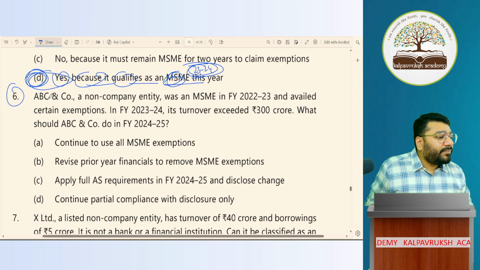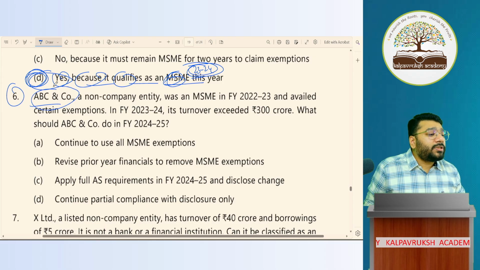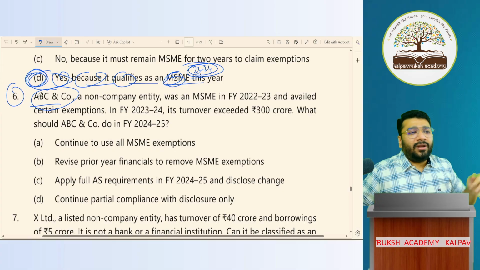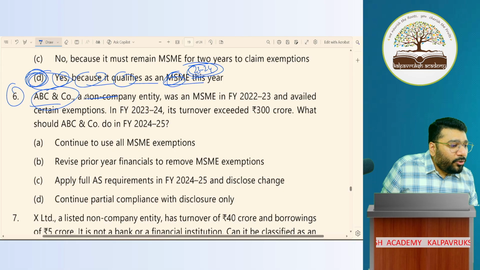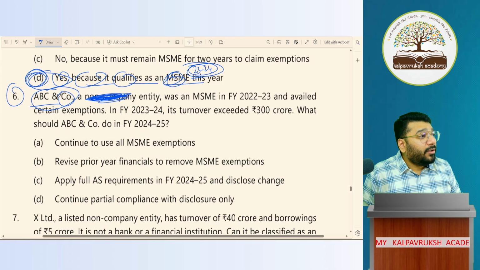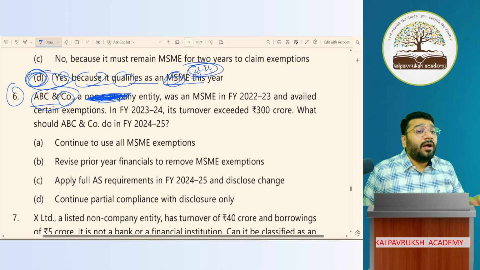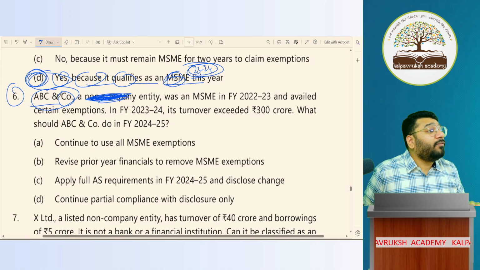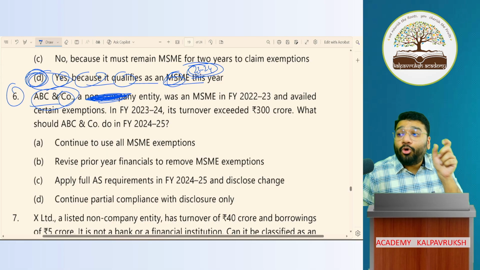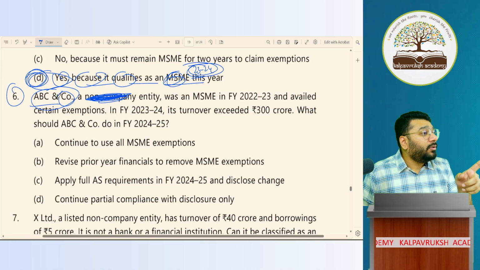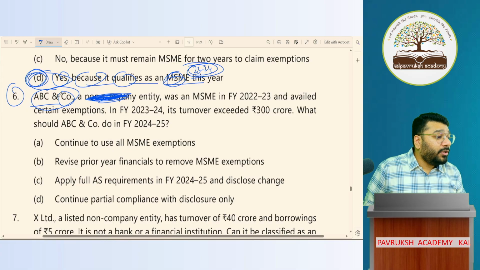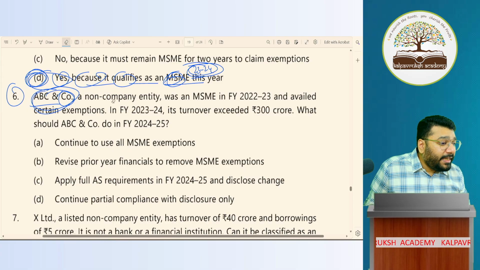Sixth one, ABC and Co. Is ABC and Co a company or non-company? Sir, they have given non-company, in case they don't give this. ABC and Co. Co stands for company. If Co is there, will it be a company? The Companies Act says, for you to be a company, you should be using the word Limited, Private Limited, or OPC. Have they used any word? No. If none of these words are used, they are always a non-corporate. So ABC and Co is a non-company.